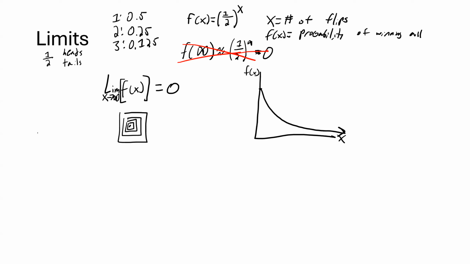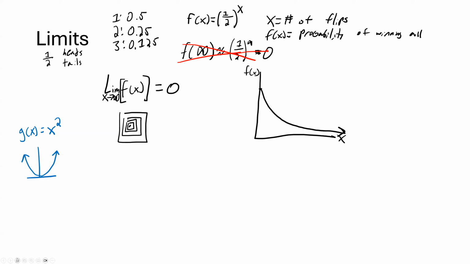So let's look at another example. I'll use a different color now, blue. Let's say g(x) equals x squared. This is just our very familiar parabola, right?